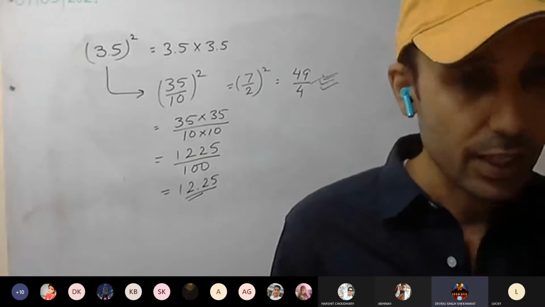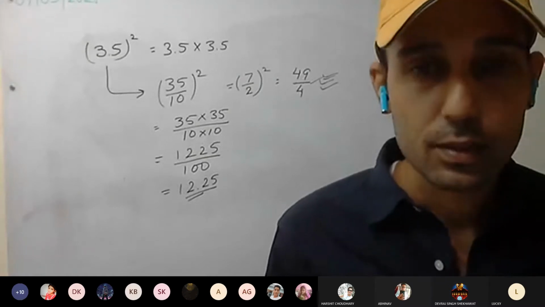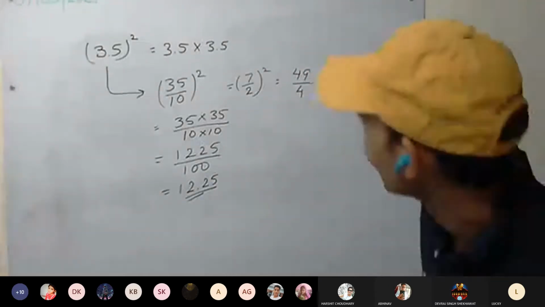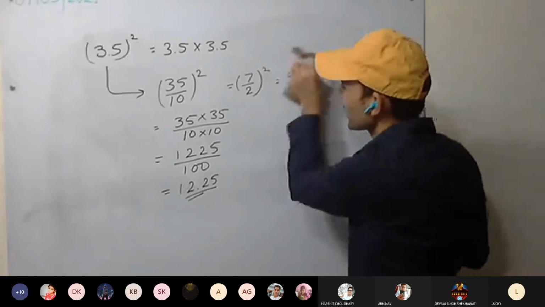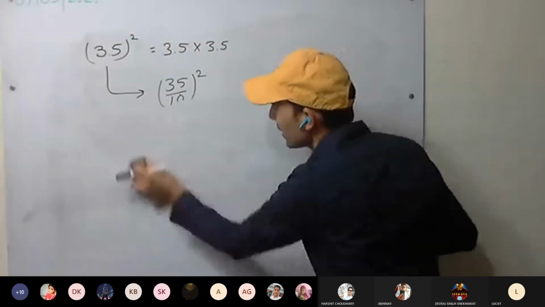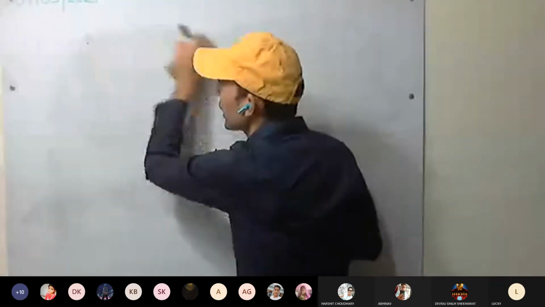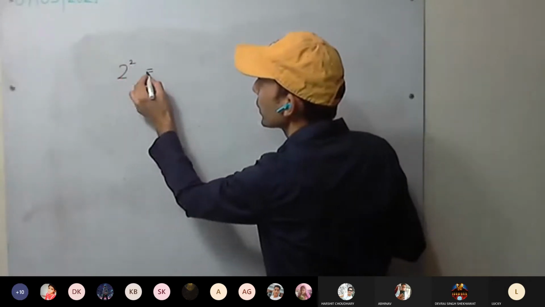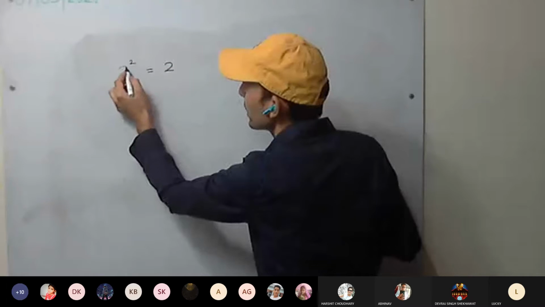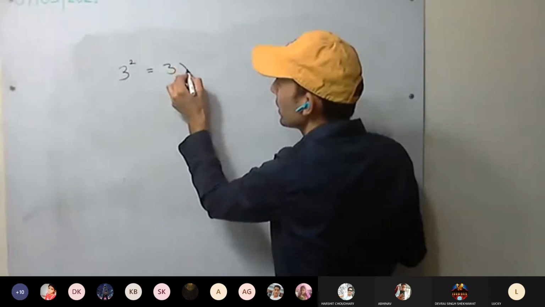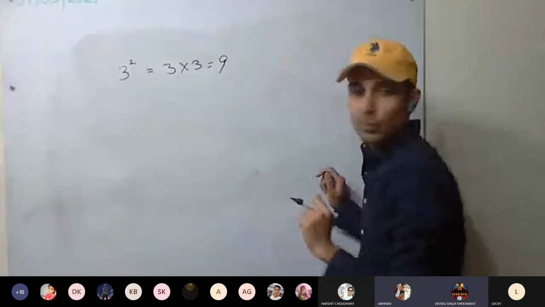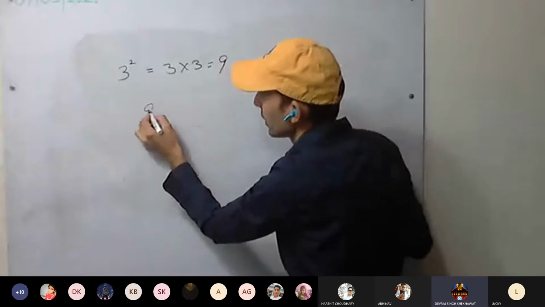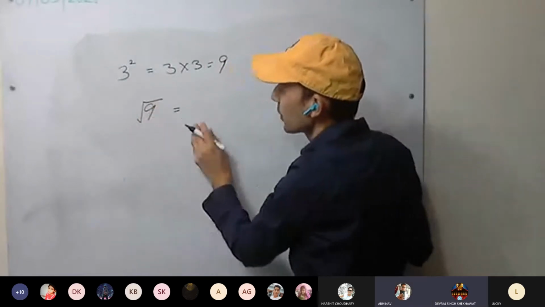Now we are going to start square cubes. Oh, no, not square cubes, square roots. I was seeing the time. Squares and cubes we have discussed. So now we have to take the reverse. Till now we have discussed 2 square equal to, okay, we take different number, that will be 3 square, it will be 3 into 3 equal to 9. If I take the reverse, that is, if I take the square root of 9.